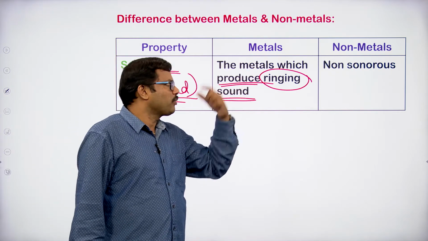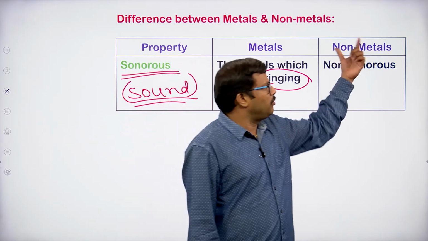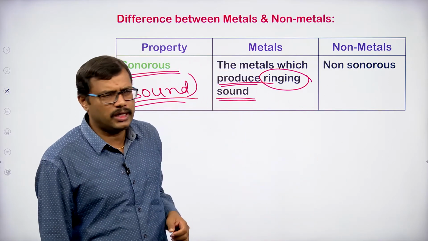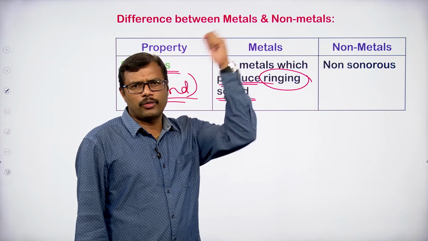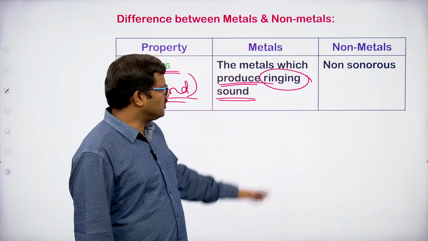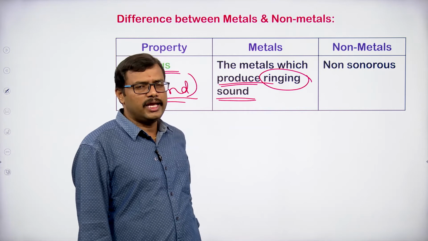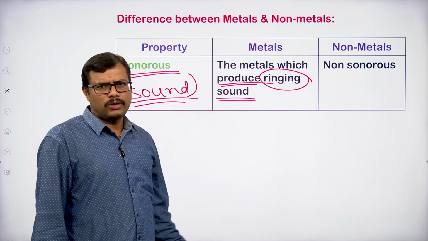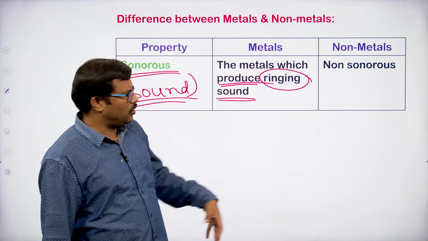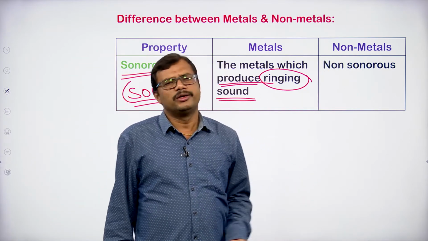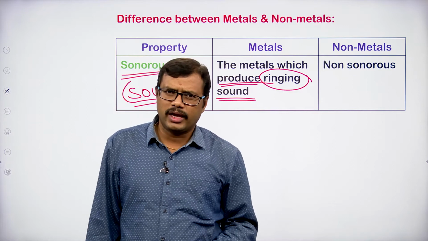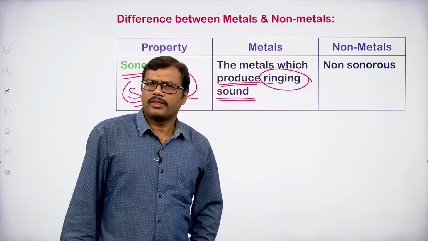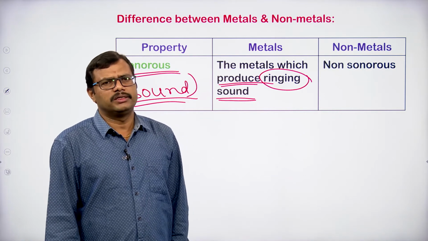Moreover, metals are solid at room conditions, so they can clearly produce a sound, whereas non-metals are often gases, and you cannot make a sound out of a gas. Therefore non-metals are non-sonorous, they will not give any sound.